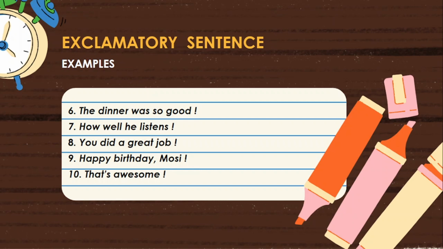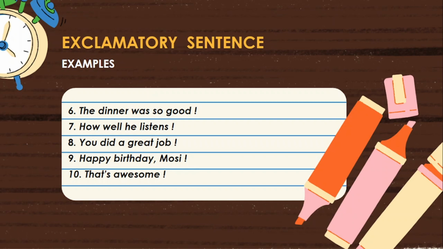Now let us check whether the sentence is an exclamatory sentence or not. First one, the sentence expresses a sudden and a strong feeling. So the first condition is fulfilled. Second one, the sentence is ended with an exclamation mark.